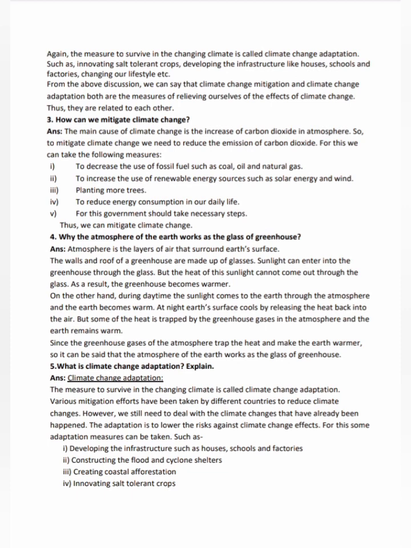4. Why the atmosphere of the Earth works as a glass of greenhouse? ANS. Atmosphere is the layers of air that surround Earth's surface. The walls and roof of a greenhouse are made up of glasses. Sunlight can enter into the greenhouse through the glass, but the heat of this sunlight cannot come out through the glass. As a result, the greenhouse becomes warmer.